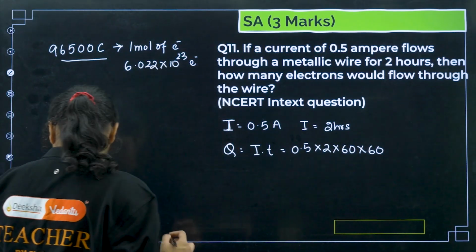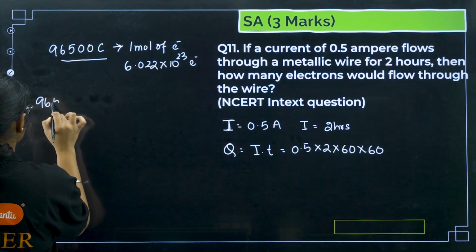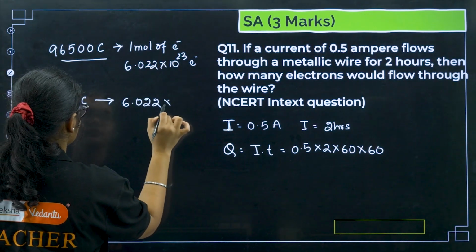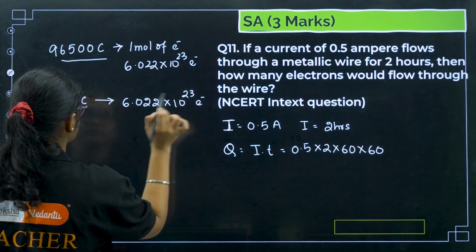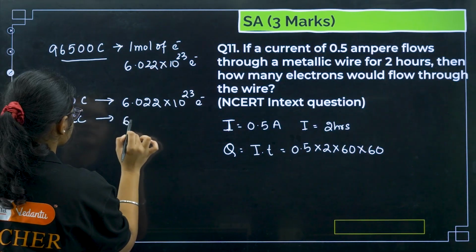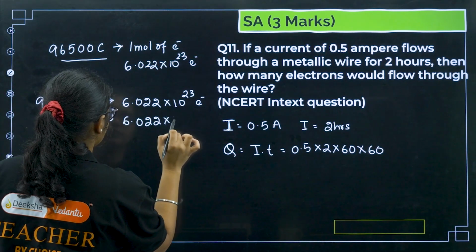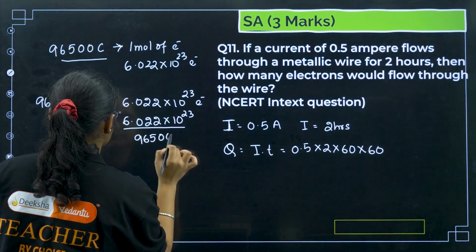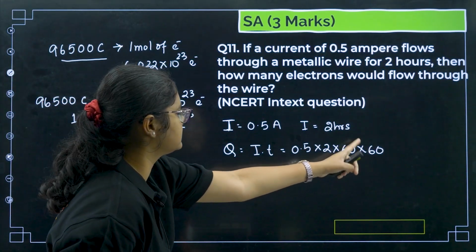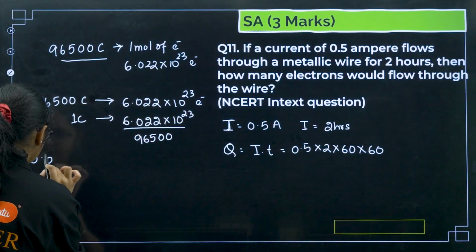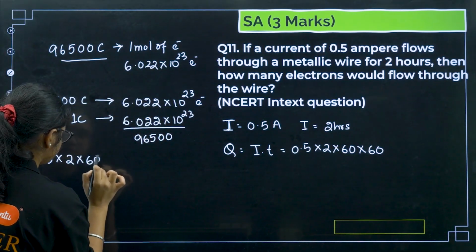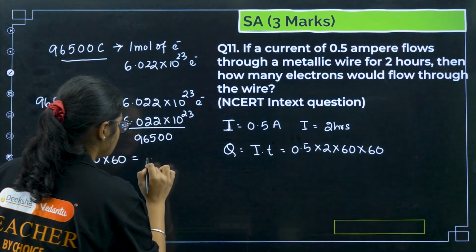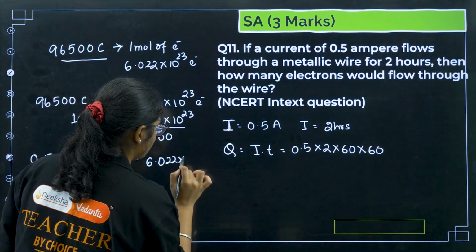Okay. So now here I can say that 96500 coulombs gives how many electrons? 6.022 into 10 to the power of 23 electrons. 1 coulomb will be how many electrons? 6.022 into 10 to the power of 23 divided by 96500. Next we have how much coulombs? This much coulombs, right? So 0.5 into 2 into 60 into 60 will be equal to this, divide this into this much coulombs. So 6.022 into 10 to the power of 20.